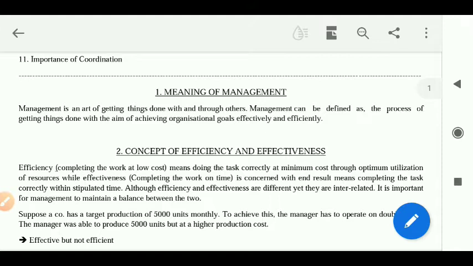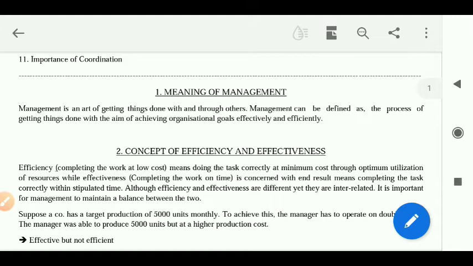Now what about the meaning? What does this word actually mean to us? That we have to understand. So in simple words, if I say, management is actually the process of achieving a particular goal with the help of few persons, few groups or few individuals working together effectively and efficiently.